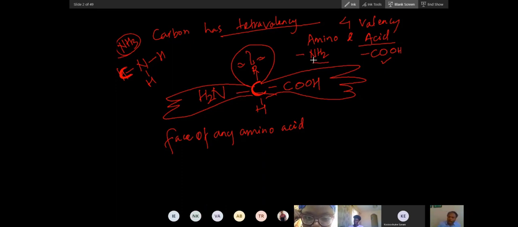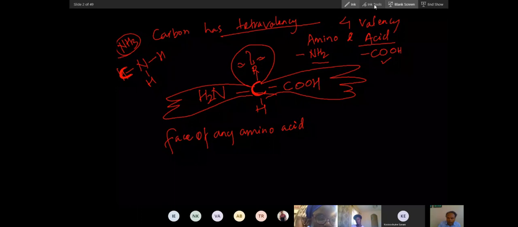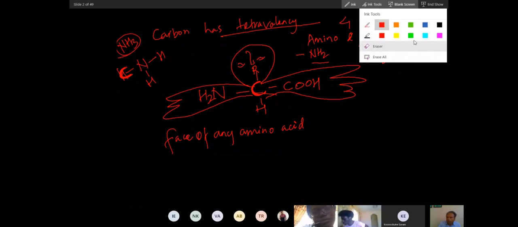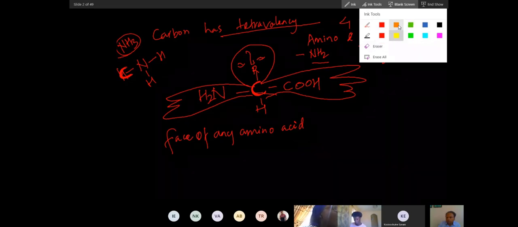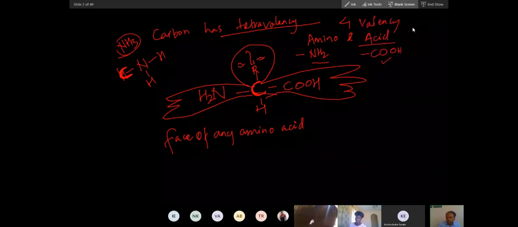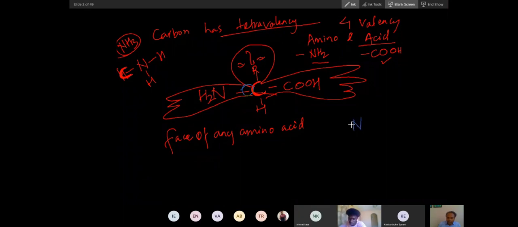Now this amino group, you can see it is bound to only 1 carbon. In organic chemistry, if an amino group is bound to only 1 carbon, it is called primary, which we can denote by 1°.